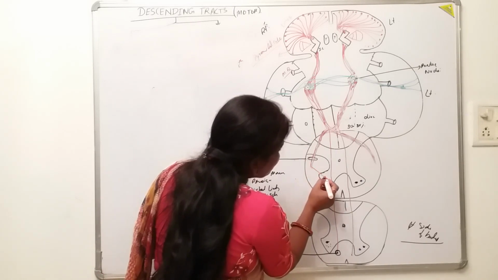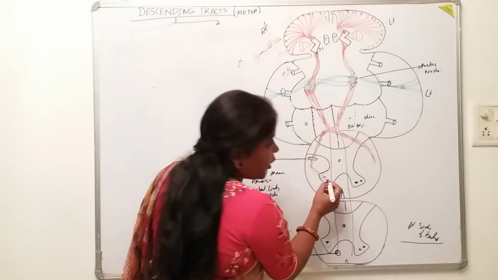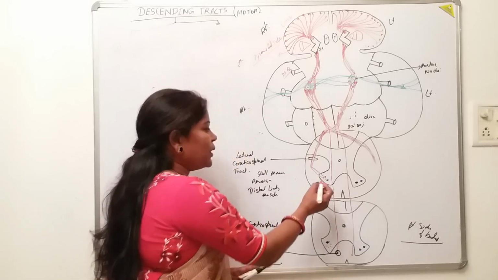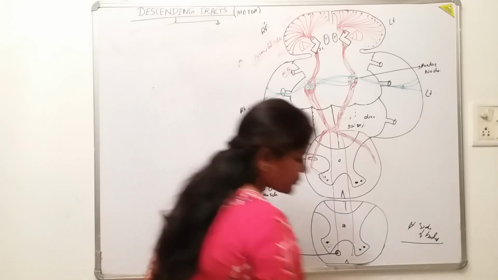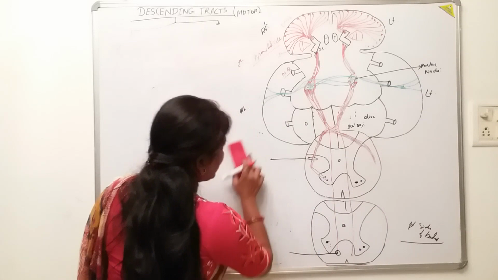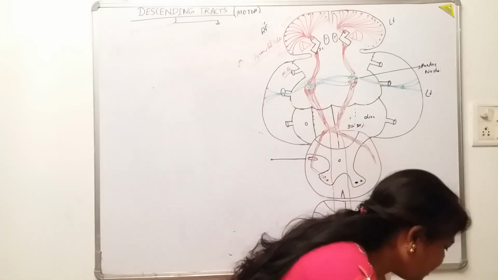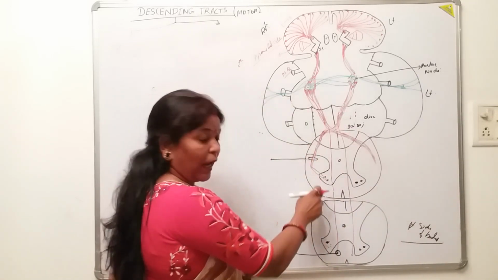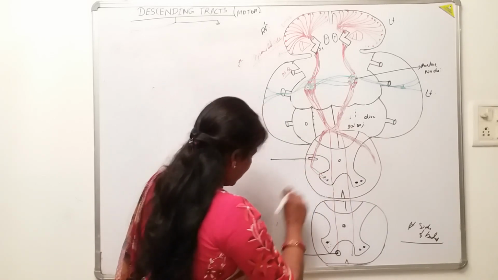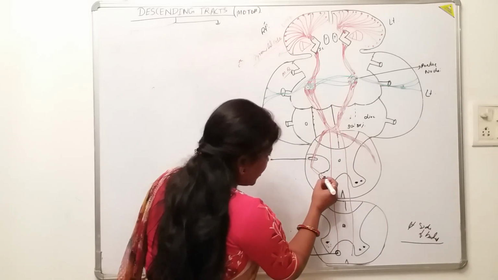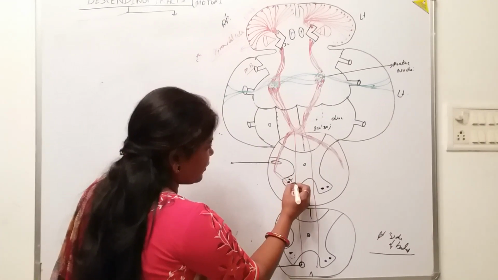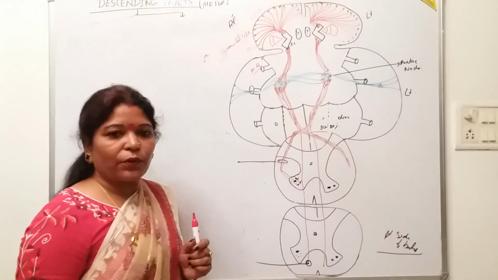To synapse on the anterior gray horn cells of the spinal cord, isn't it? So in the anterior gray horn cells, what are the types of cells? There are the alpha motor neuron and the gamma motor neuron. When these tracts, these axons or fibers, relay here, they will see two types of neurons sitting over here. One is alpha and another is gamma motor neuron.